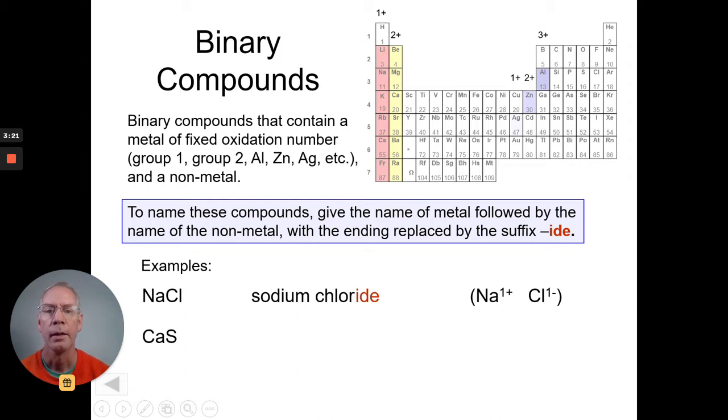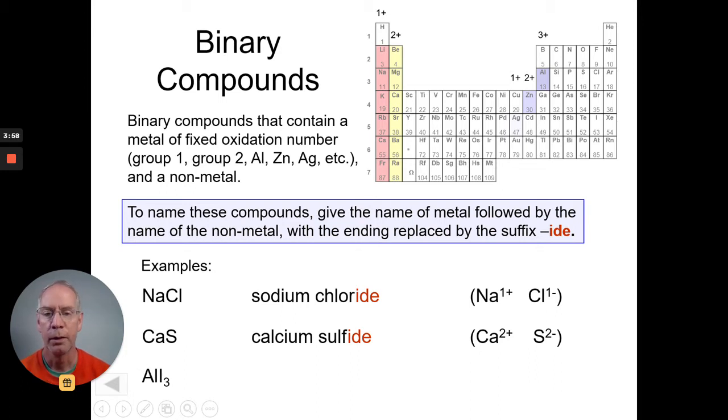Here's another one. Here's calcium, element 20, it's a fixed charge, and sulfur is element 16, it's a nonmetal. So this contains calcium and sulfur, but I'm going to drop the ending of the nonmetal and add the suffix IDE, calcium sulfide. It's made from the 2 ions, calcium 2+, because calcium's in group 2, it wants to lose 2 electrons, and sulfide 2-, it needs to gain 2 electrons to become isoelectronic to argon. And when that gets together, it will be neutral as well.